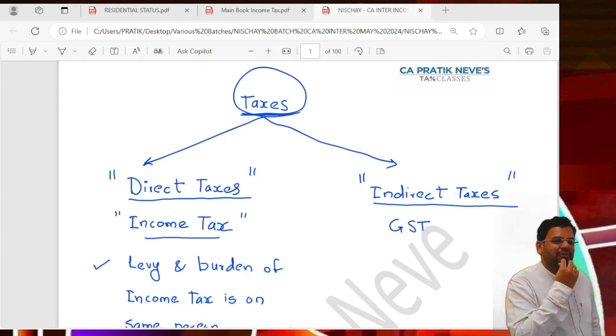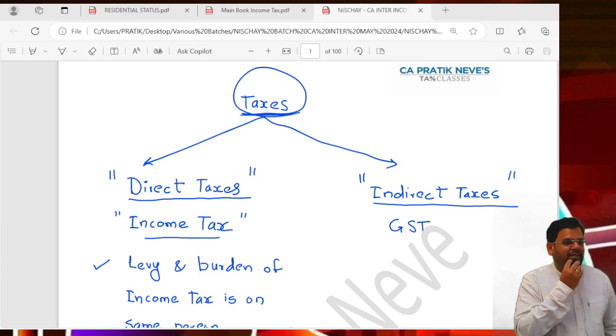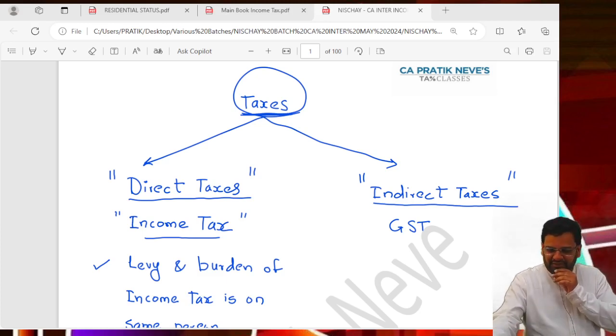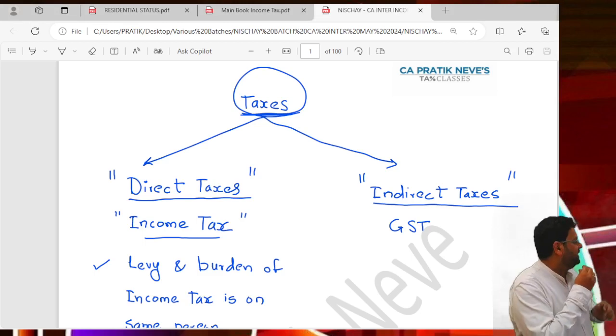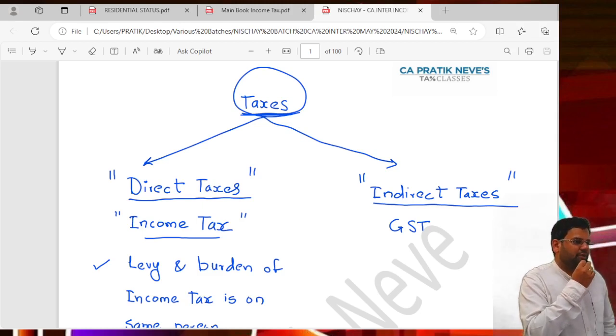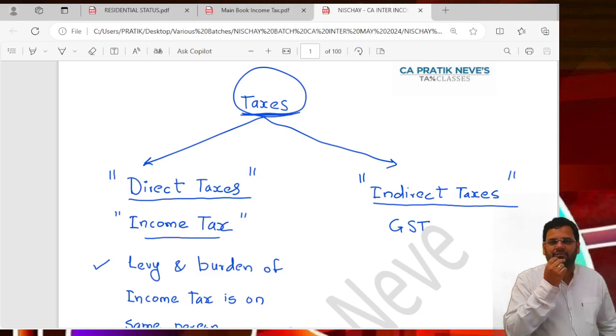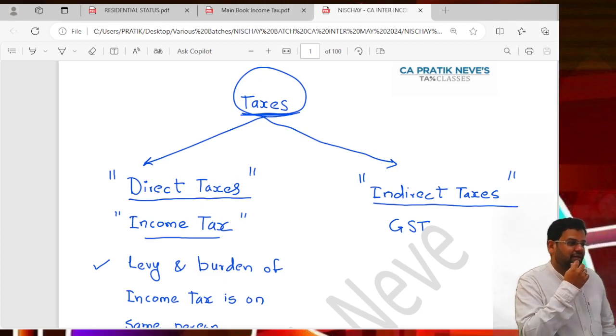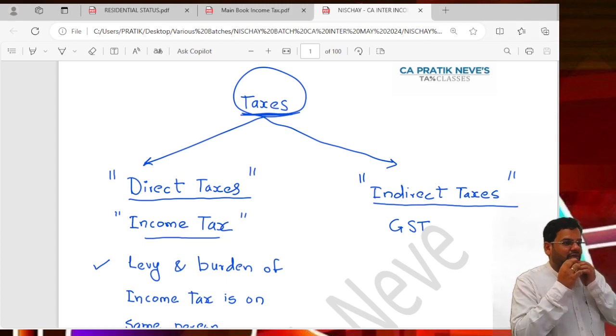Good. So, now let us start with income tax. Okay, 50% was GST, 50% is income tax. Now, this is one of the most important subjects at your CA Inter level, or rather as a CA. This subject is very critical. Income tax. Okay, tax on income.